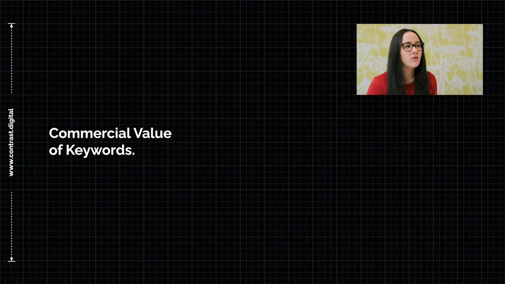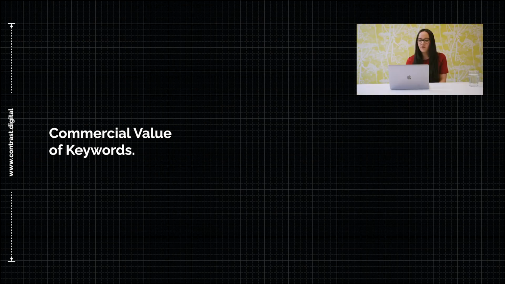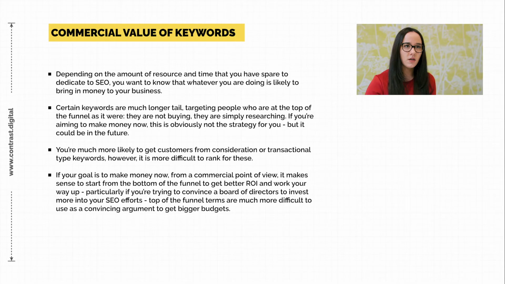Something that a lot of SEOs don't necessarily always talk about, and don't necessarily always think about because they don't have to if they work in an agency. But if you work in-house, or you work very closely with a client who really wants you to look at this, you need to think about the commercial value of your keywords. You want to rank for all of them basically. That's the dream, right?